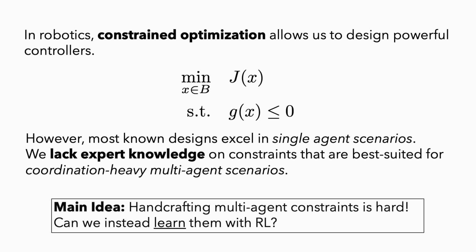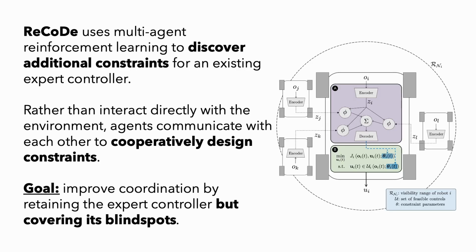How can agents learn to avoid deadlocks, yield to one another, or reach consensus on joint actions? We propose addressing this challenge by learning such constraints directly. ReCoDe begins with a pre-existing expert controller that may be suboptimal in coordination-heavy tasks.